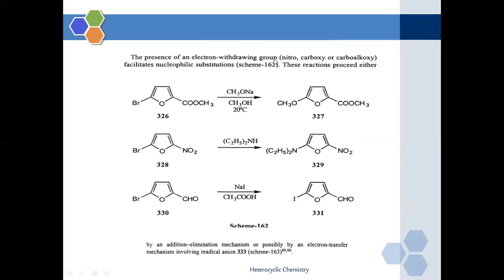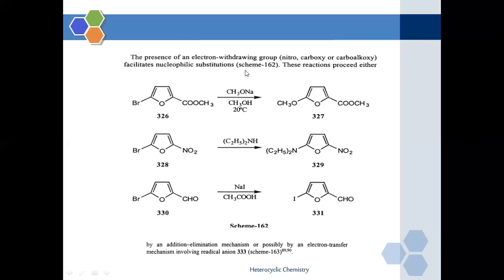The presence of an electron withdrawing group, that is nitro, carboxy, facilitates nucleophilic substitution, and this reaction proceeds either by an addition-elimination mechanism or possibly by an electron transfer mechanism involving a radical anion. These are the electron withdrawing functional groups in the furan molecule.